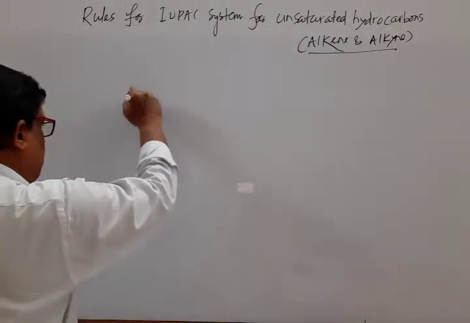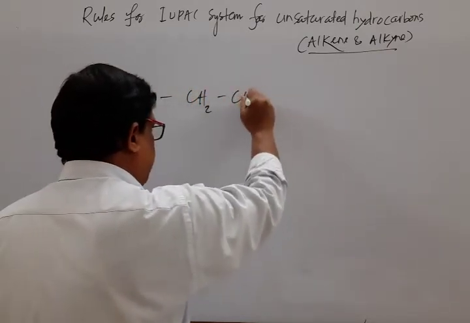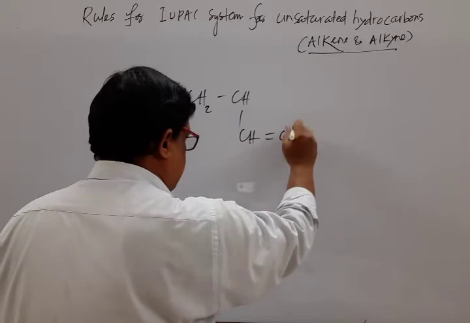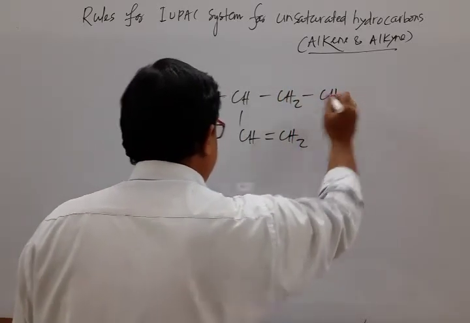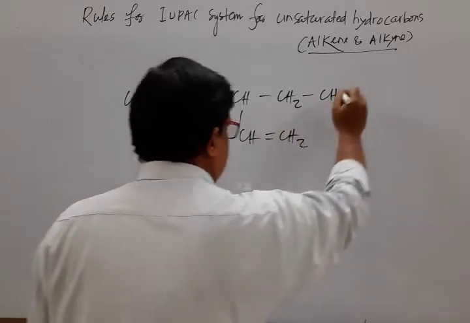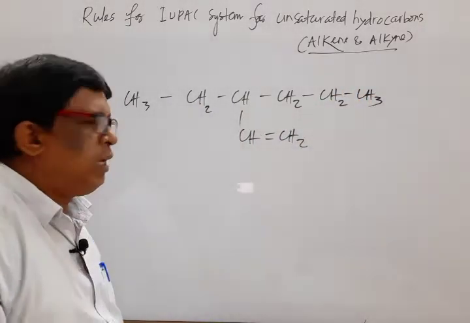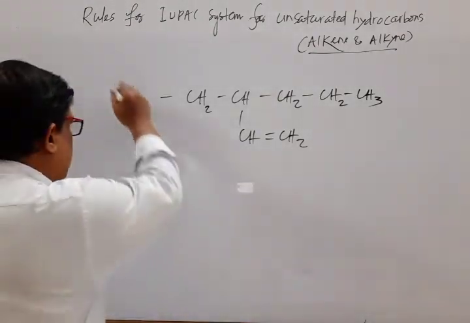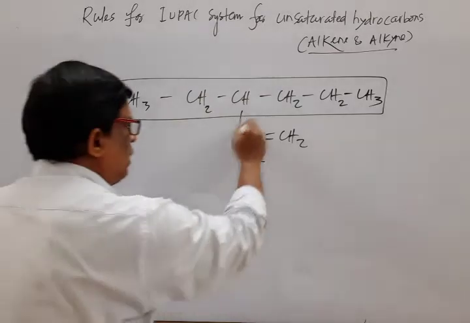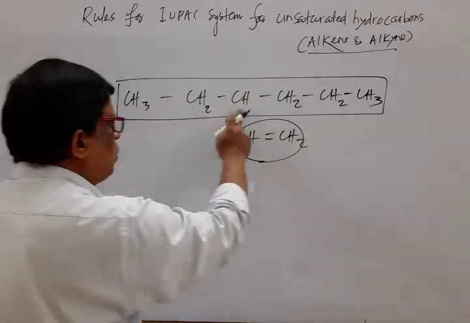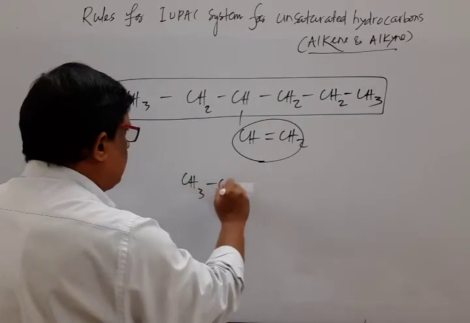For example, CH3, CH2, CH, CH, CH2, CH2, CH2, CH3. If it is the case, then this is the main chain and this is the substituent, 1, 2, 3, 4, 5, 6.